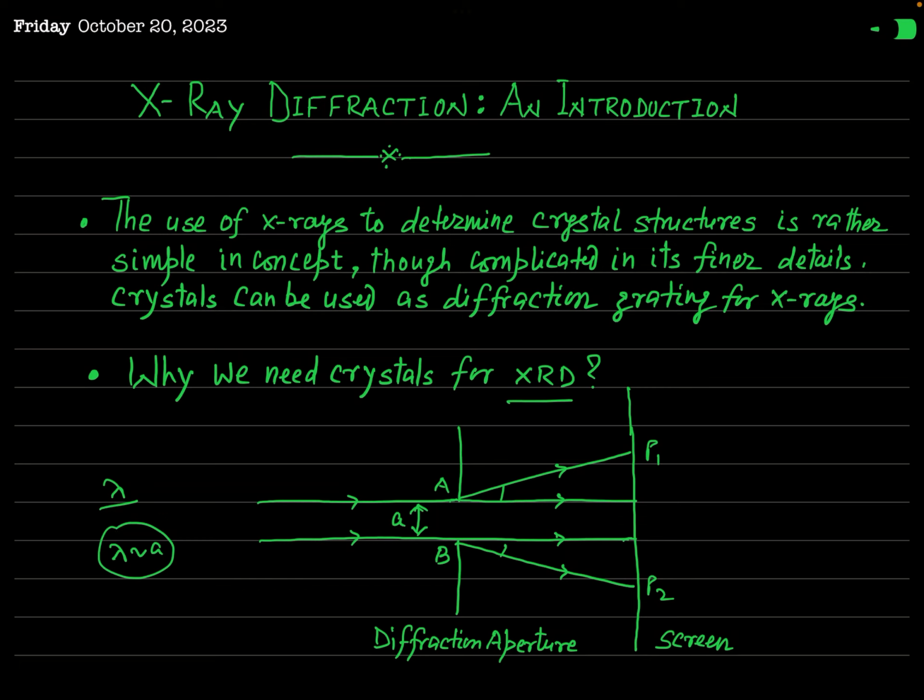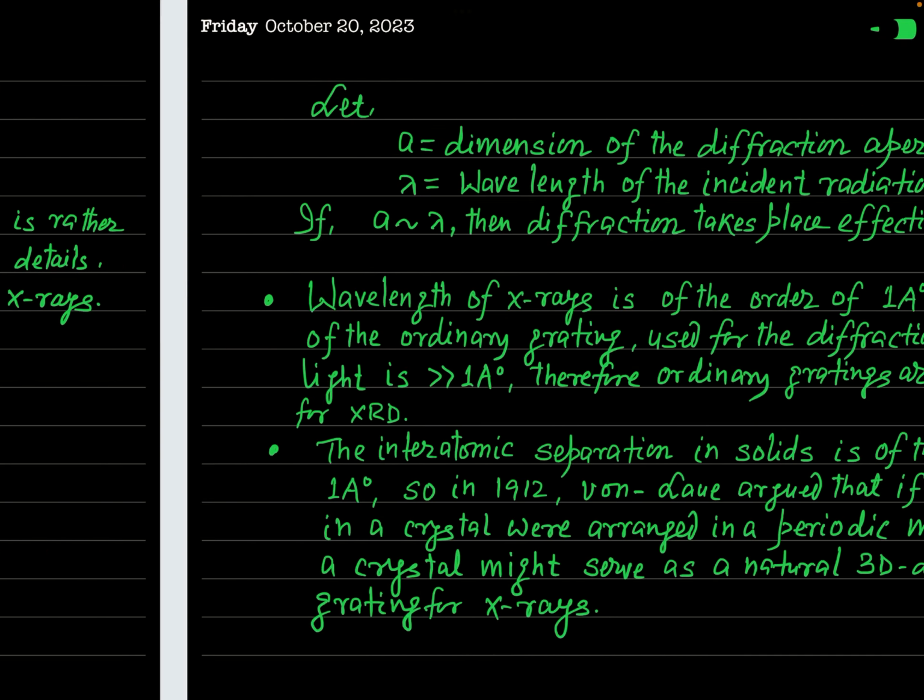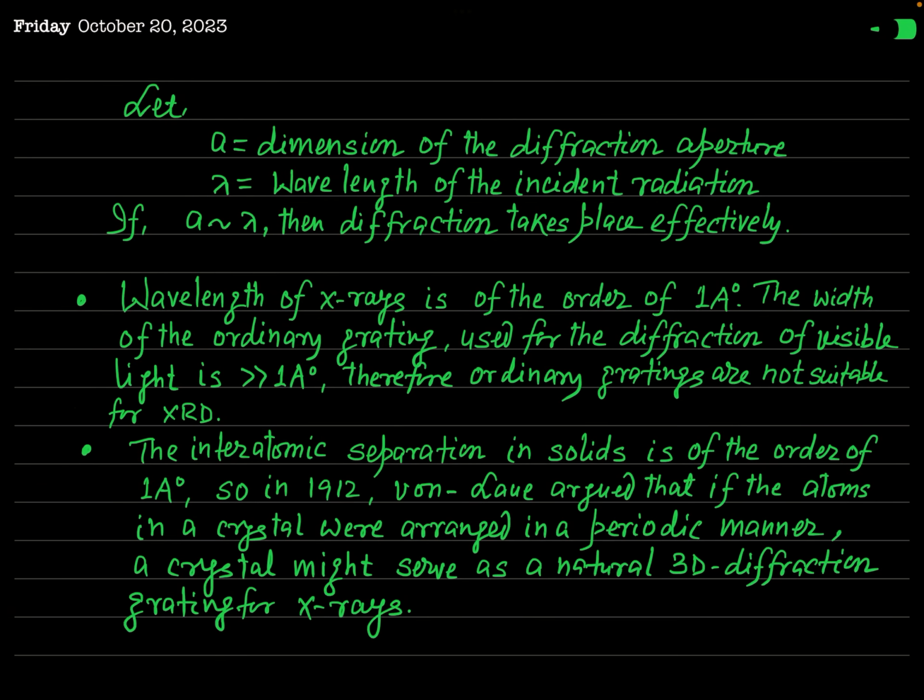It means if the size of the diffraction aperture and the wavelength of the wave are of the same order, then diffraction effectively takes place. So I have mentioned it here: a is the dimension of the diffraction aperture, lambda is the wavelength of the incident radiation, and if a is of the order of lambda, then diffraction takes place effectively.